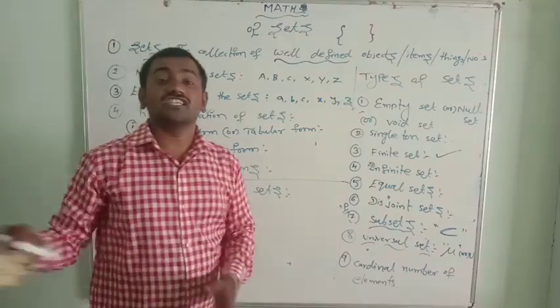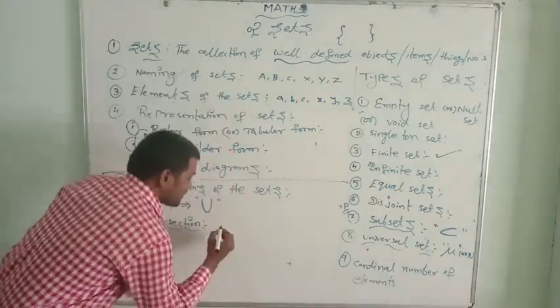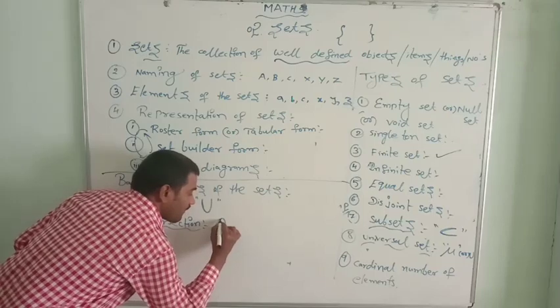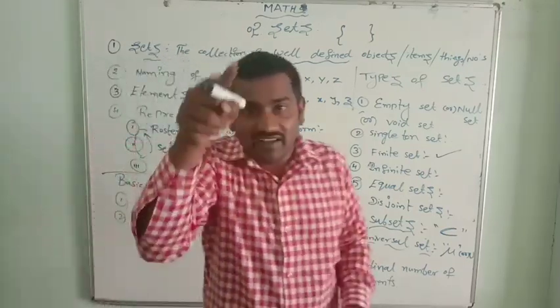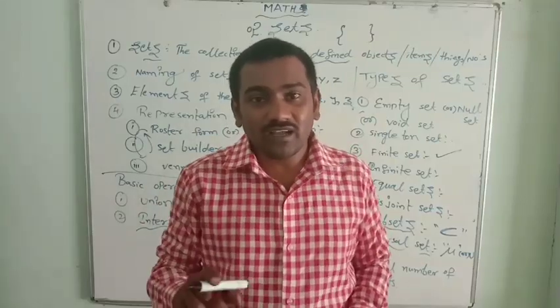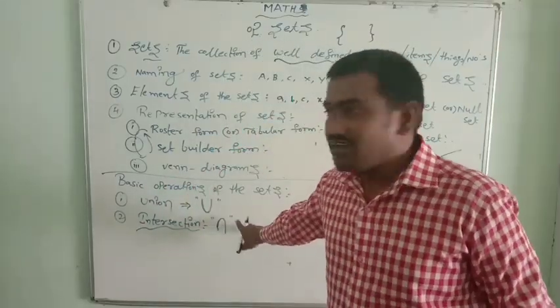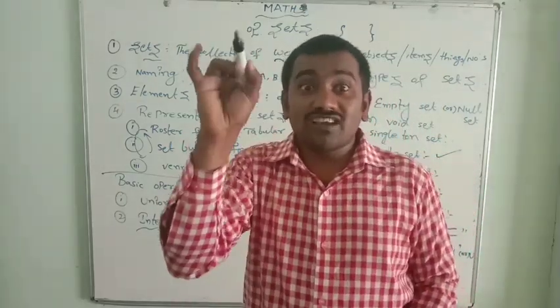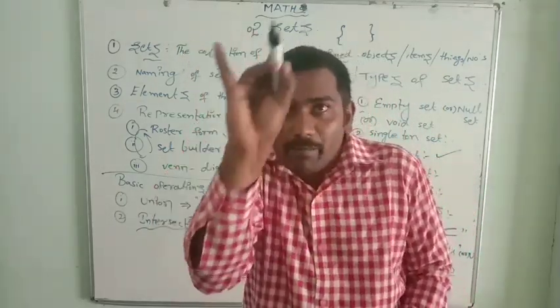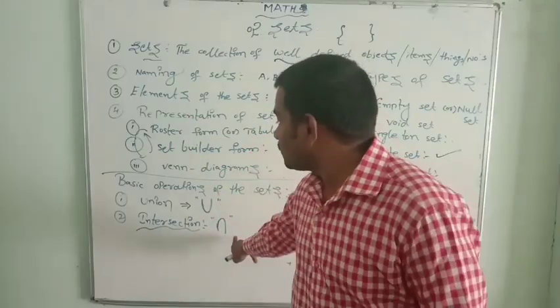Intersection is denoted by the reverse of this symbol. Intersection is denoted by the reverse symbol. The union symbol is like an upside parabola, and the intersection symbol is a downside parabola. What is the meaning of intersection?